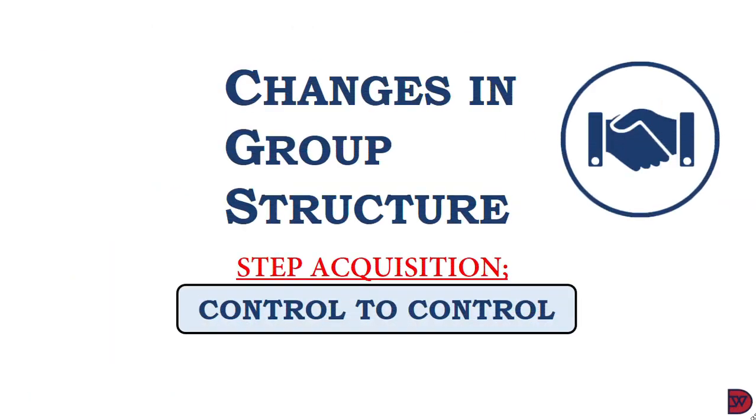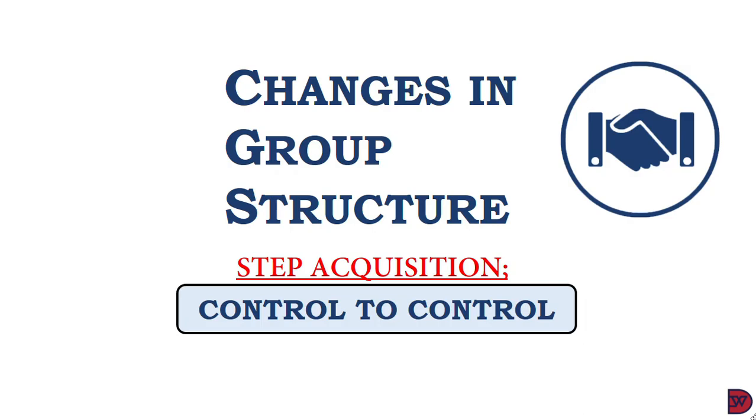Changes in group structure, step acquisition, control to control. In the previous lecture, we discussed the step acquisition where the parent moves from a position of no control but has some amount of shares to a controlling position. In this very episode, we are going to talk about when a parent already has control but purchases additional shares